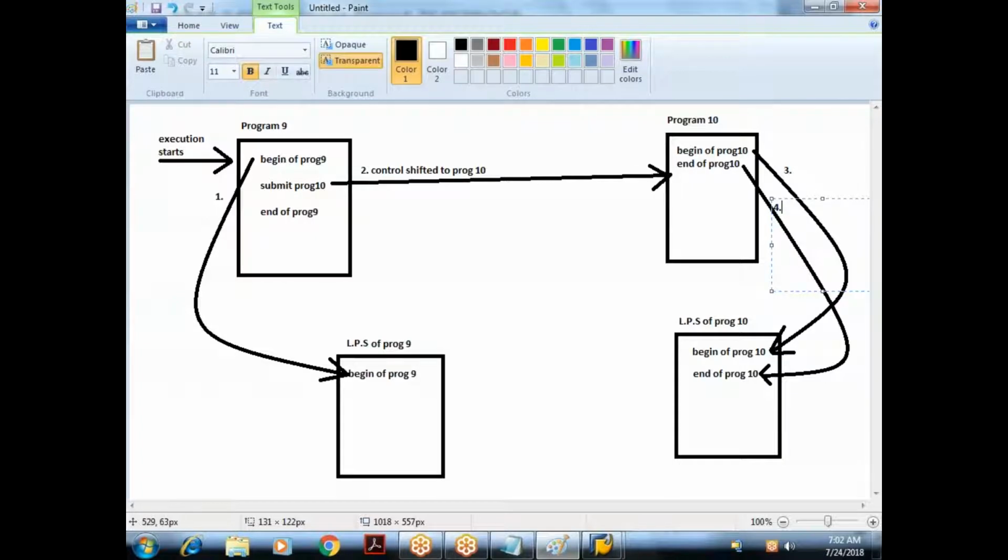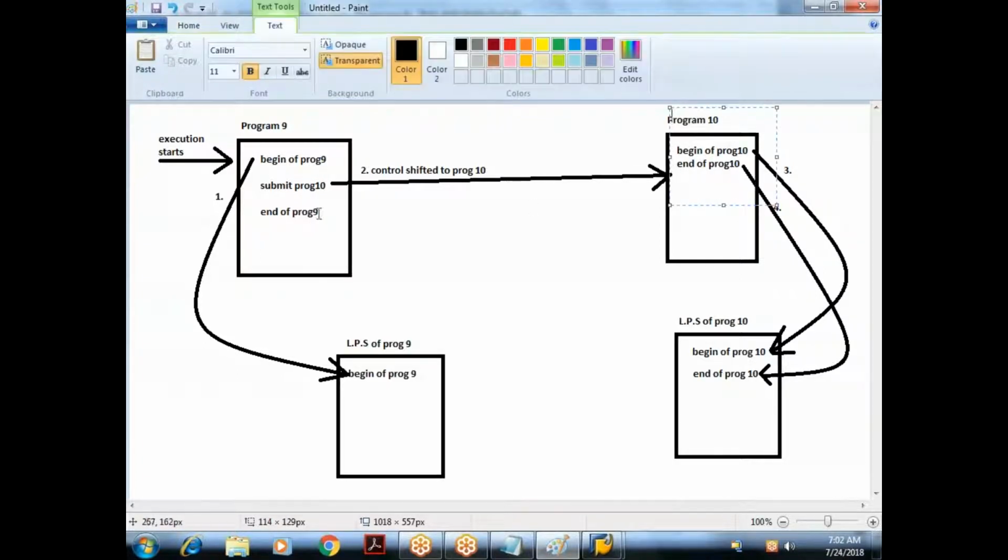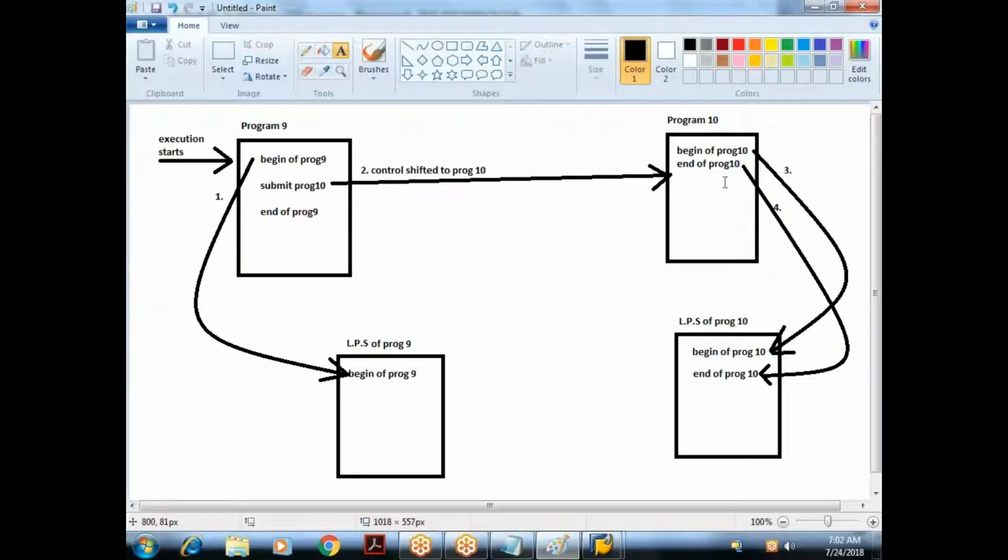Right. Do we have any further statements in my target program? No. So the execution of the target program is finished. Once the execution is finished, the control will remain in what? Target program. I repeat, when I say submit, control will be shifted to the target program. It will start the execution of the target program and execute all the statements one after the other. Once the execution of the target program is finished, the control remains in the target program.